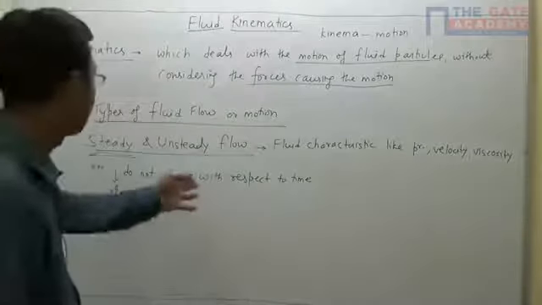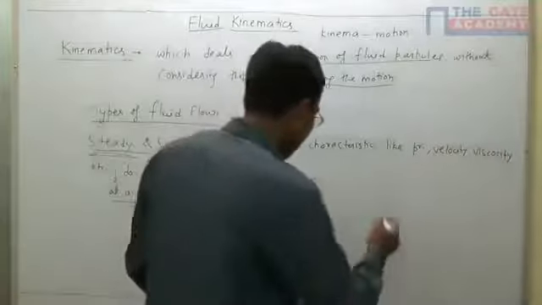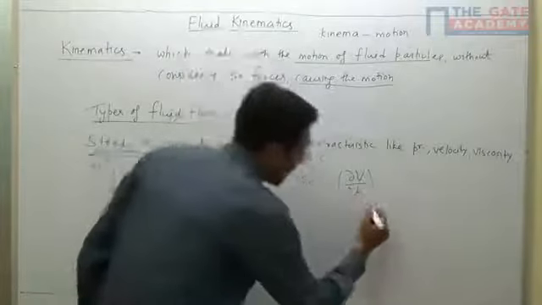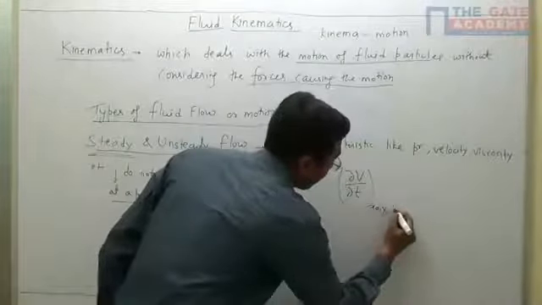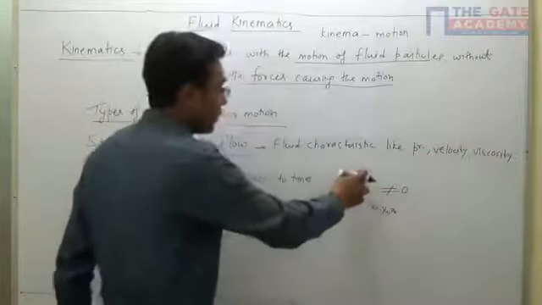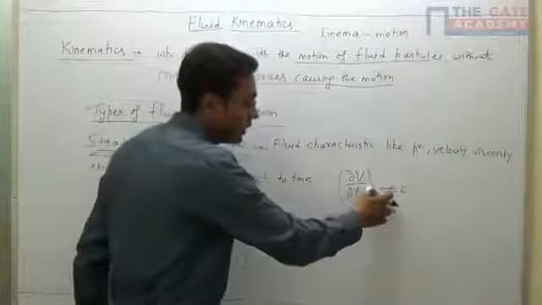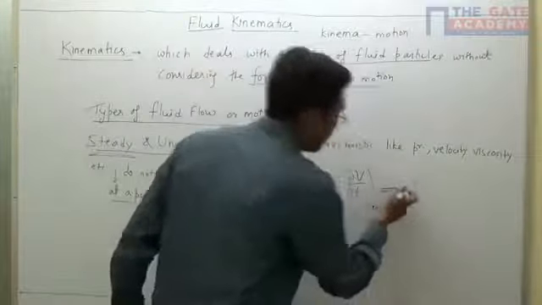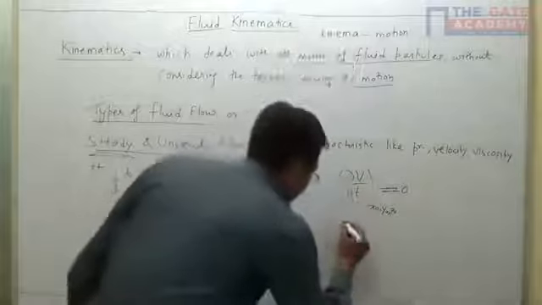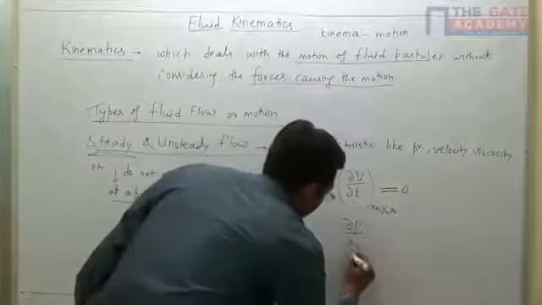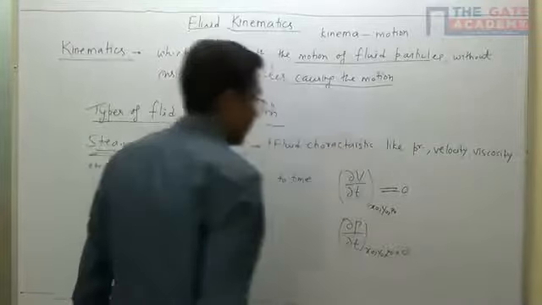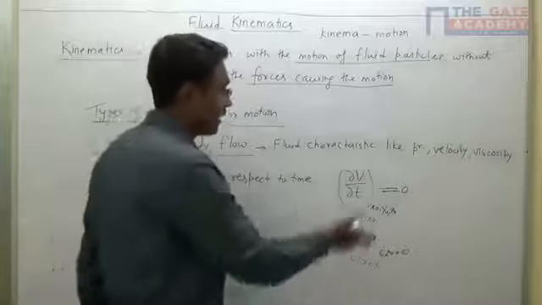The mathematical expression for steady flow: dou v by dou t, that is, change of velocity with respect to time at a point x naught, y naught, z naught, is equal to 0. What is the change? Change is 0, which means no change. So it is a steady flow. Similarly, dou p by dou t at a point x naught, y naught, z naught is equal to 0. Similarly, we can have density, viscosity, everything.